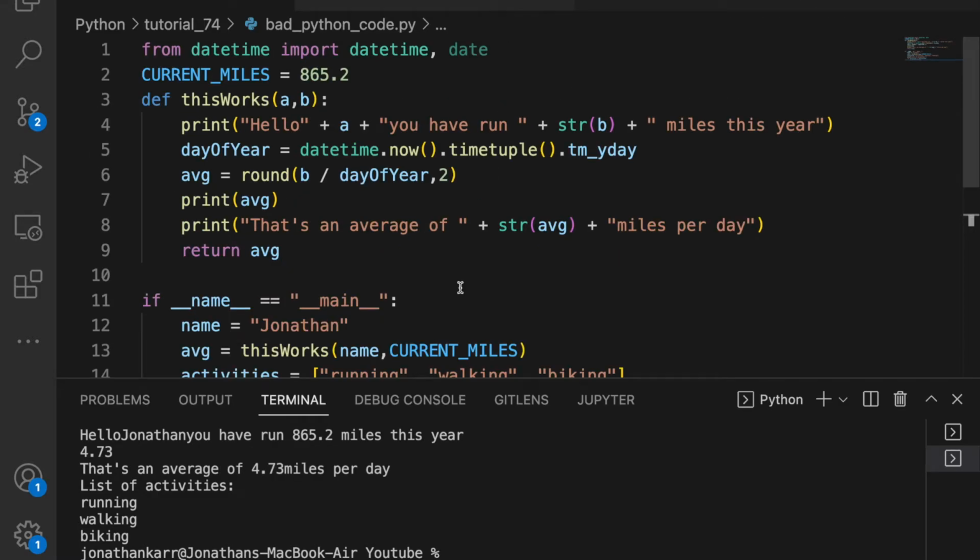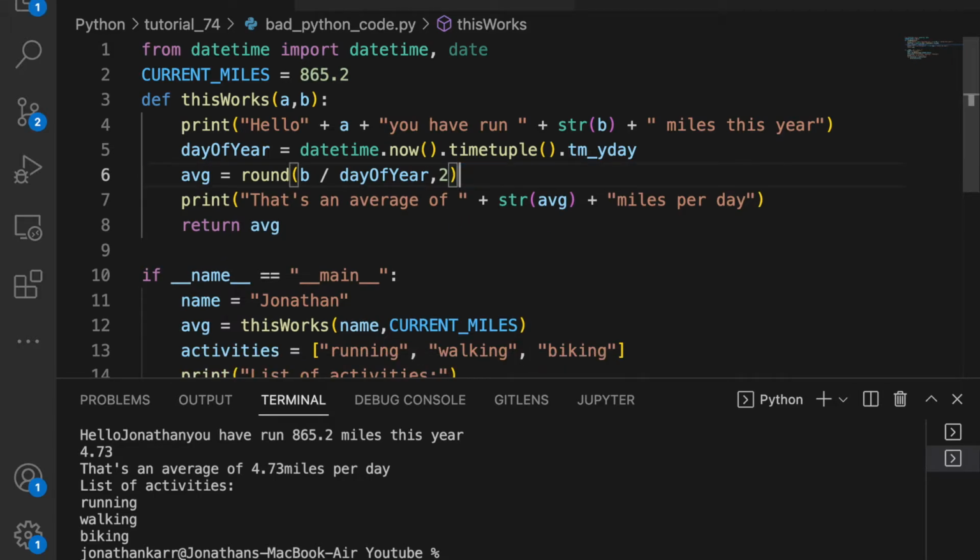Our fourth error is unnecessary code. So we see here it says, hello Jonathan, you have run 865.2 miles this year. Then we just have this 4.73. But do we really want to print just the average? We don't need that. That is unnecessary code that we shouldn't have.